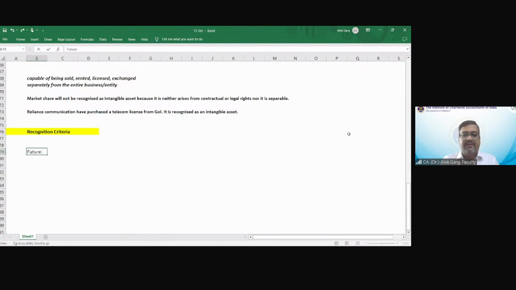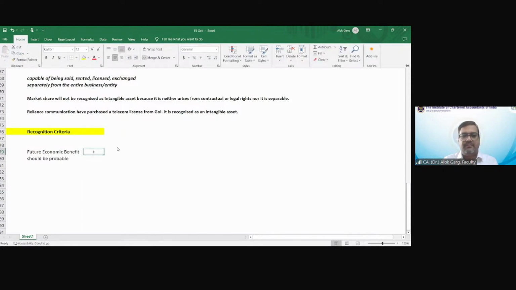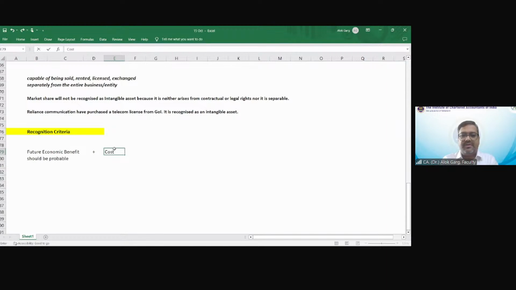Future economic benefit should be probable, plus cost can be measured reliably.